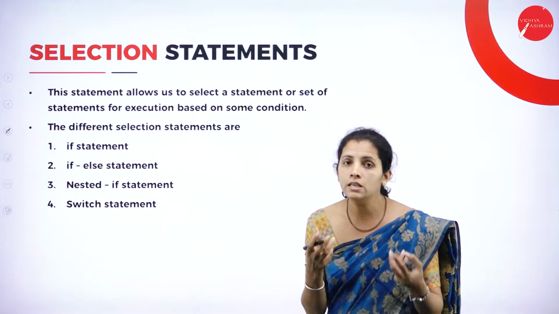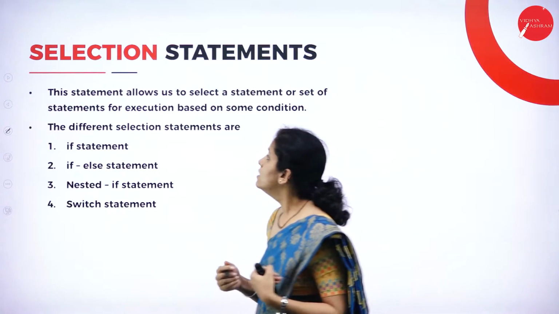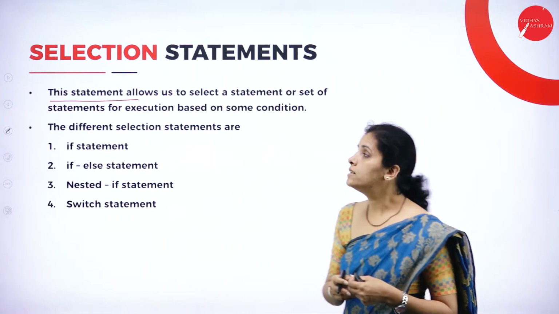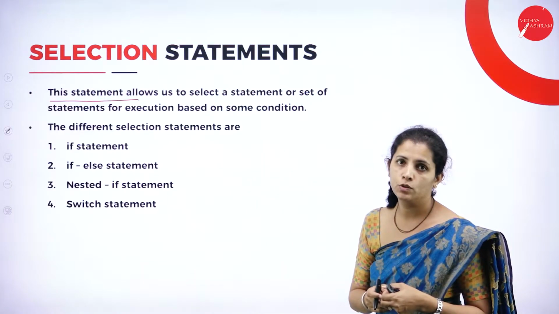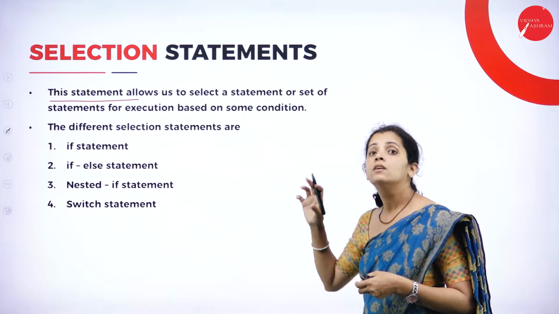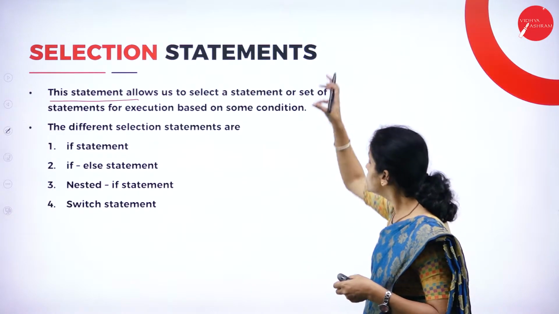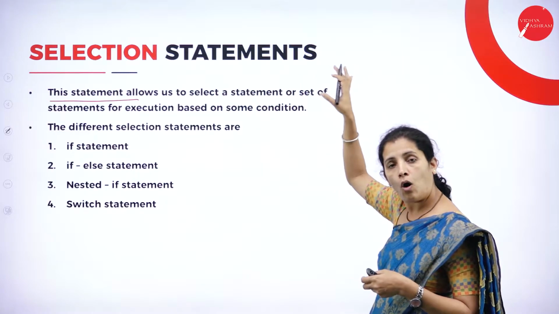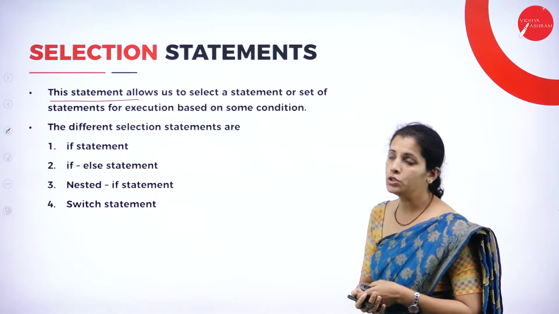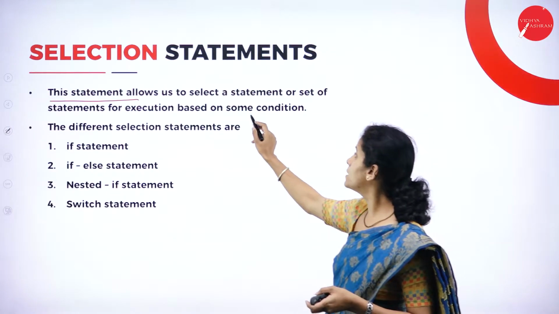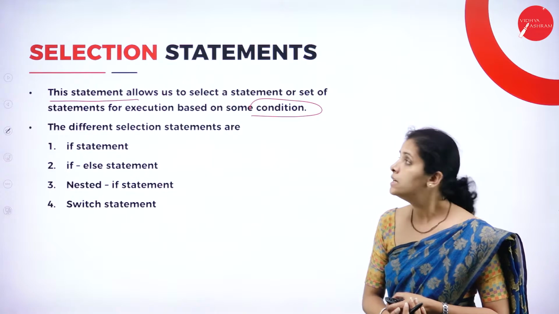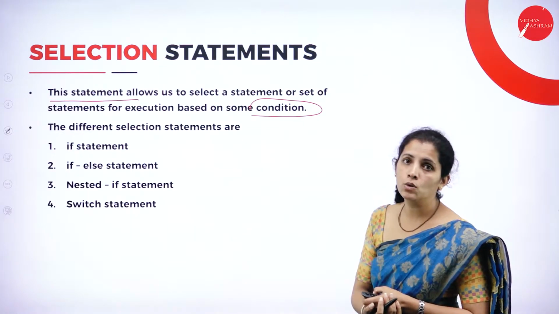So I'm going to make a decision. This statement allows us to select a statement. So this selection statement allows the programmer to select a statement or set of statements for execution based on some condition or some criteria. So dear student, please make a note here.